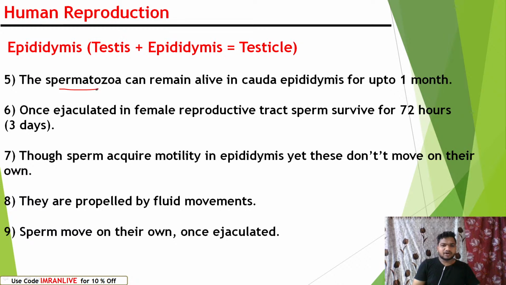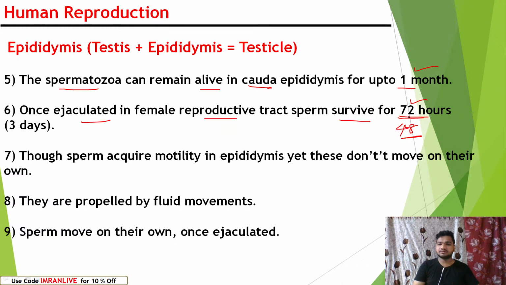The spermatozoa can remain alive in the cauda epididymis for up to 1 month. Once ejaculated in the female reproductive tract, the sperm can survive for 72 hours. It is exactly 48 hours, but sometimes some sperms can survive up to 72 hours.